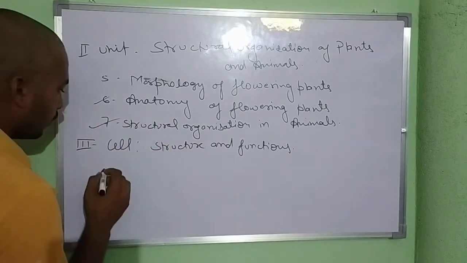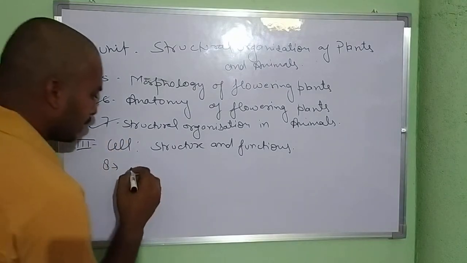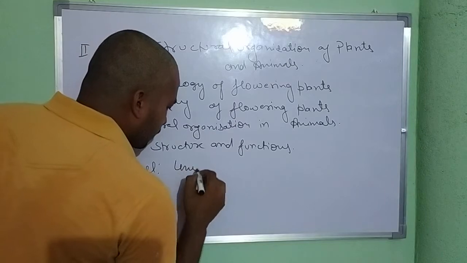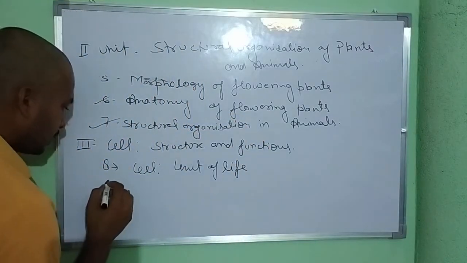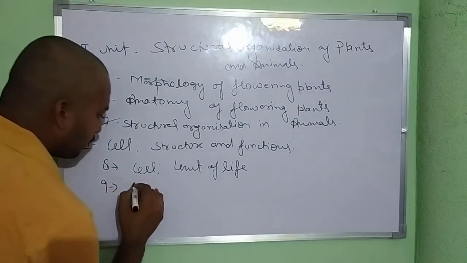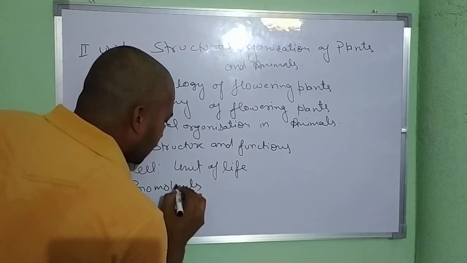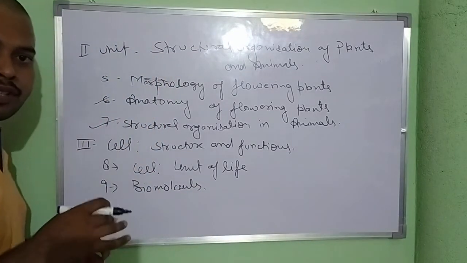The first chapter, or the 8th chapter of our class 11 biology, is cell: the unit of life. Chapter 9 is biomolecules. This is a totally fresh chapter that you have to study for the first time here.